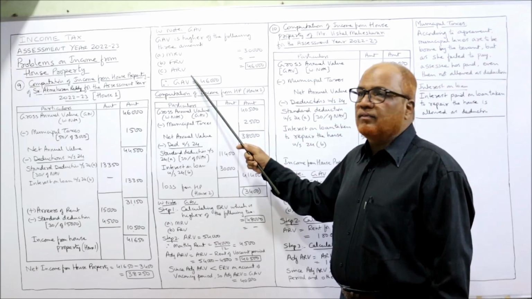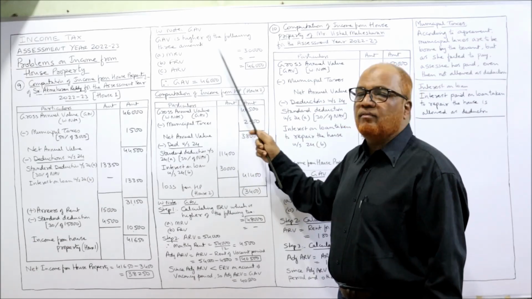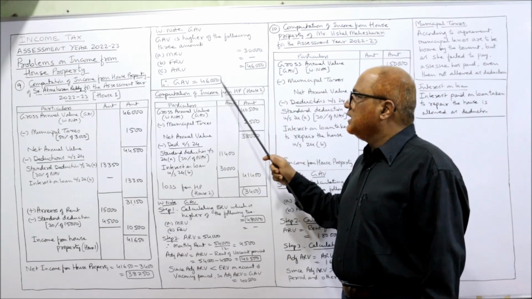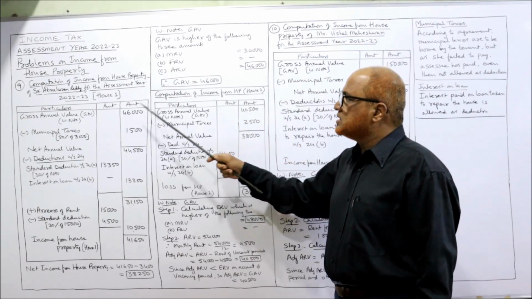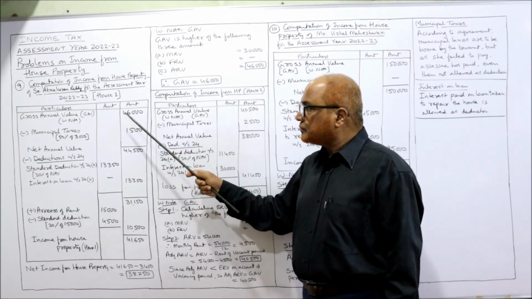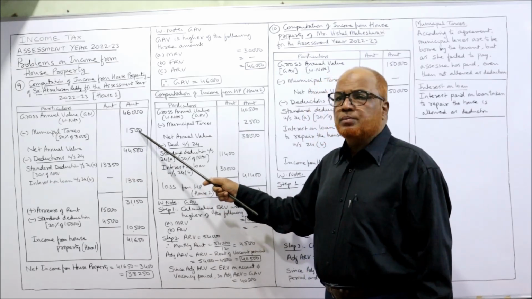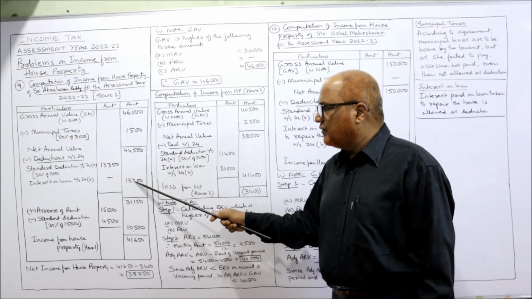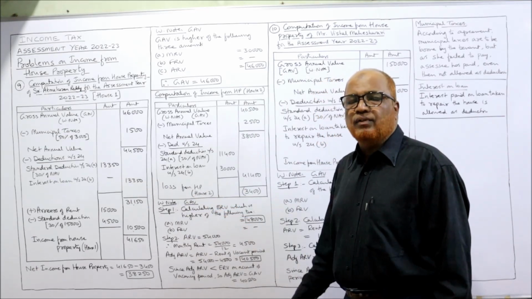MRV is 30,000, FRV not given, and ARV 46,000. The higher among these three is 46,000. So 46,000 is the GAV, right? Minus 1,500 municipal taxes, 44,500. Minus 13,350, we'll get 31,150.